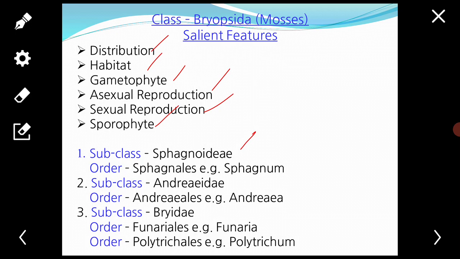Today's lecture on the classification of the bryophytes is finished, and in the next video we will study the economic importance of the bryophytes. After the next video your section on the bryophytes will be complete, and after the bryophytes we will study the pteridophyte plants. Thank you.